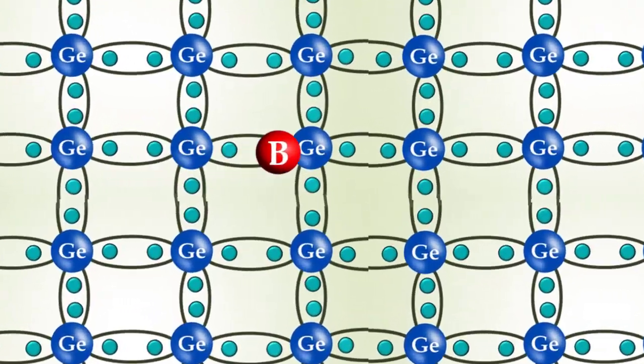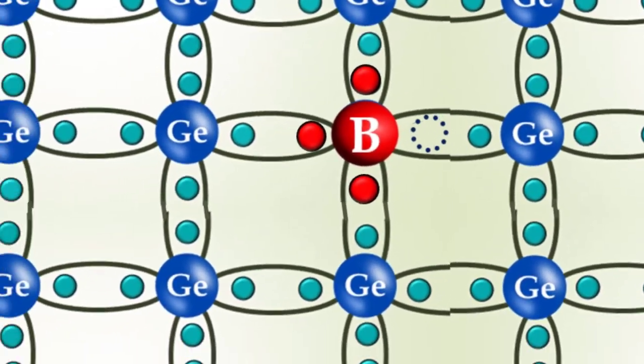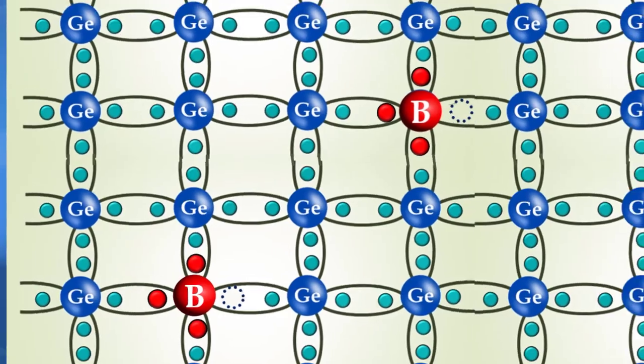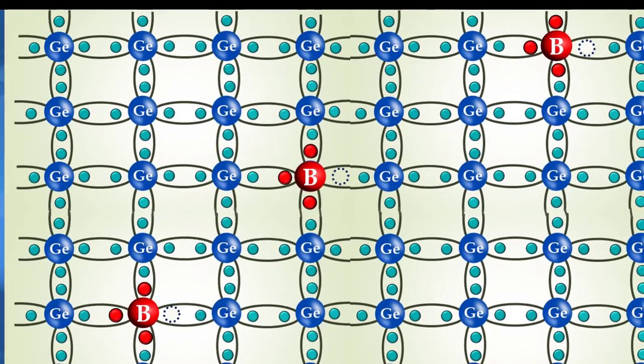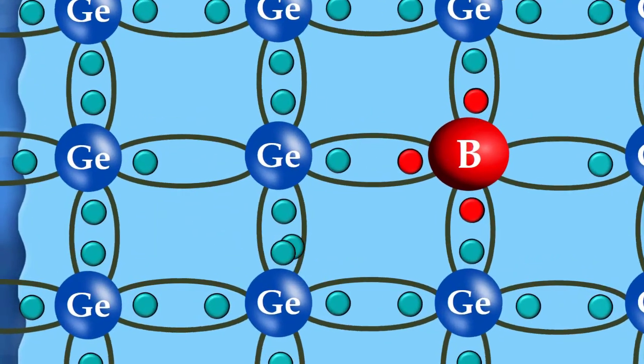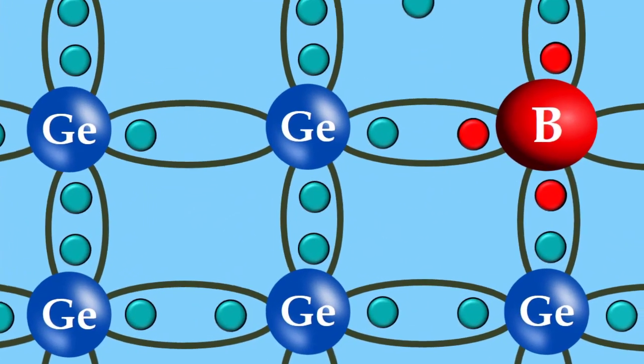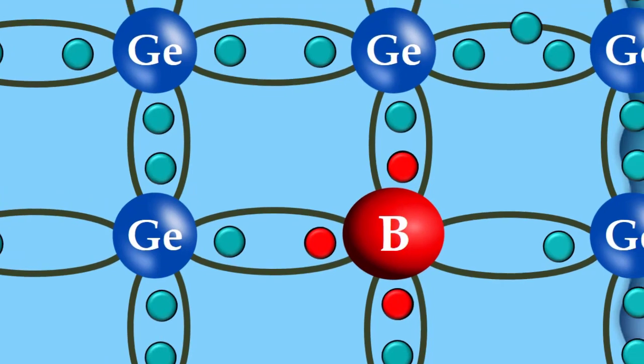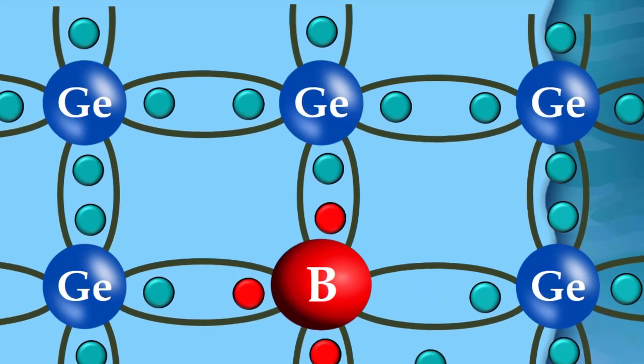The addition of trivalent impurity produces a large number of holes in the host crystal. These holes are the majority carriers in a p-type semiconductor. Because of thermal agitation, a few electrons also exist in a p-type semiconductor. They are the minority charge carriers in p-type.